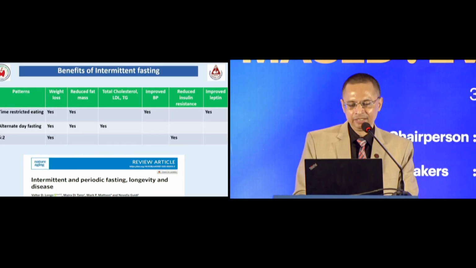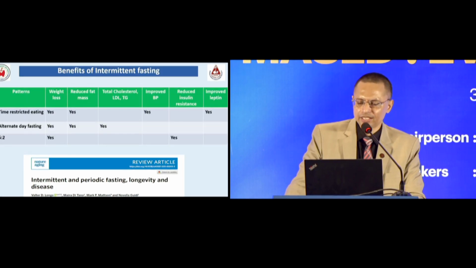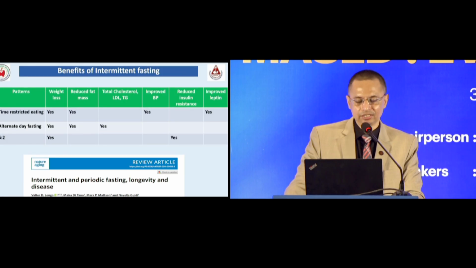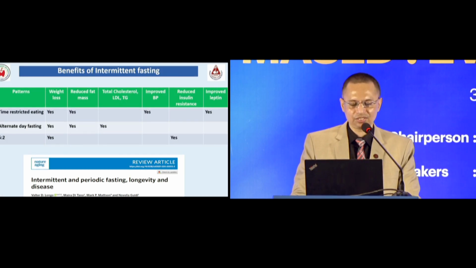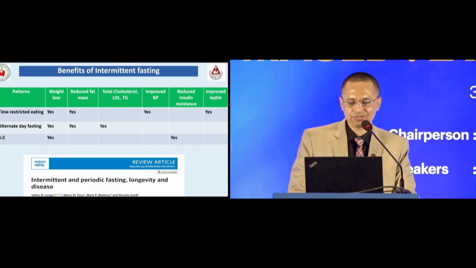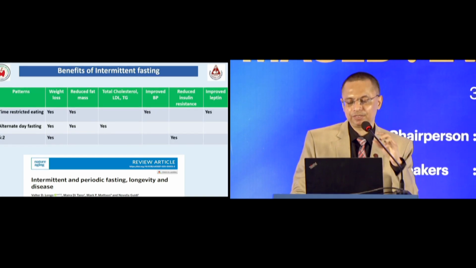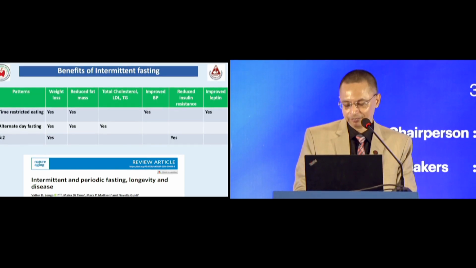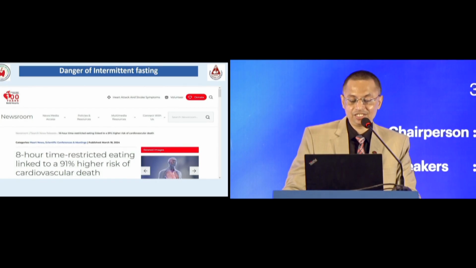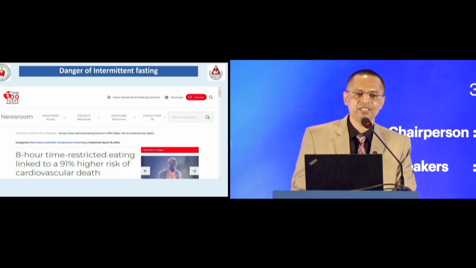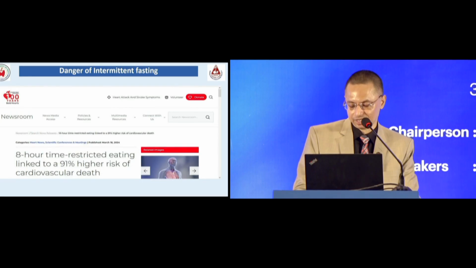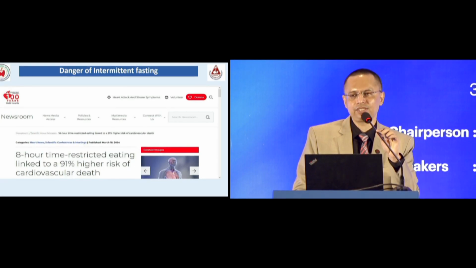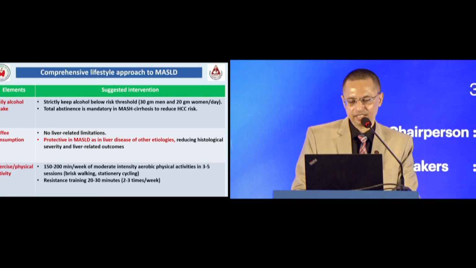And different review articles have shown that following intermittent fasting is associated with significant weight loss, reduced fat mass, improvement of the lipid parameters, and improvement of the blood pressure. But the American Heart Association published a paper showing that 8 hours time restricted eating is associated with 91% higher risk of cardiovascular death. So this is the main drawback of intermittent fasting, associated with a very high risk of cardiovascular diseases.